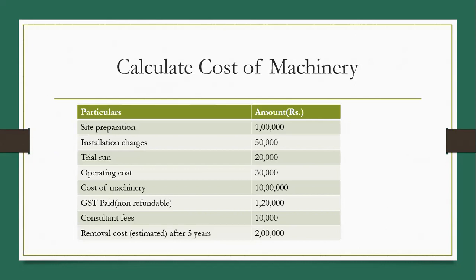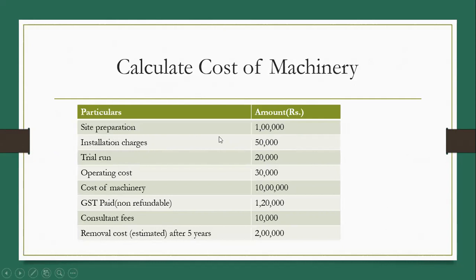Here is one example. A company has paid site preparation expense 1 lakh, installation, trial run, operating cost, machinery cost, GST non-refundable, then consultant fees and removal cost estimated. From all these expenses, let's calculate the cost of machinery. Let's see one by one.